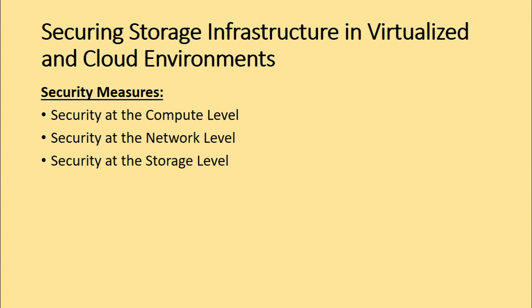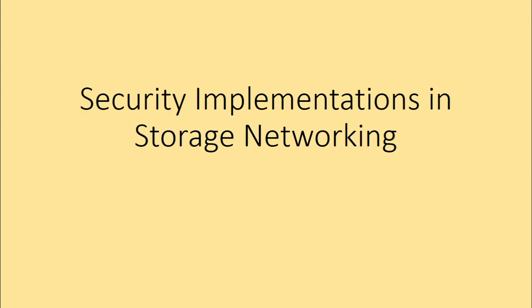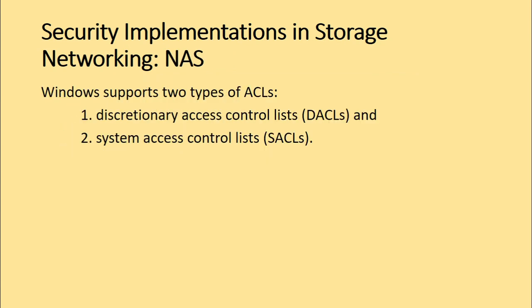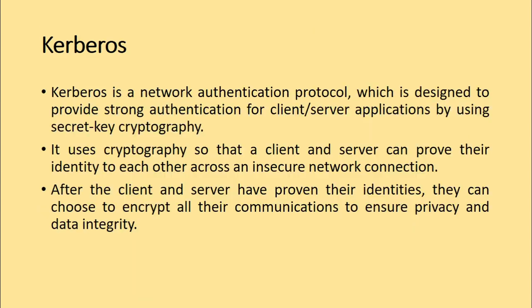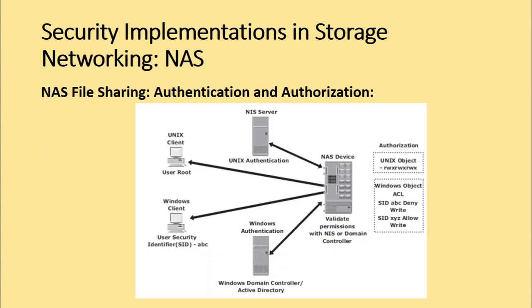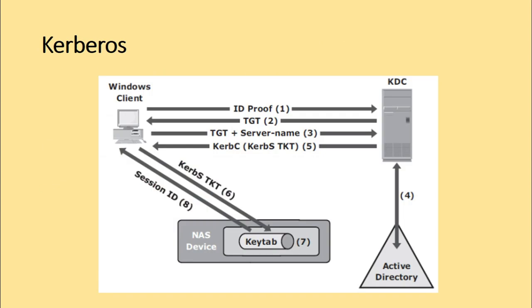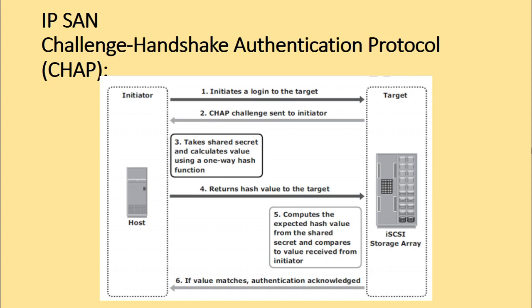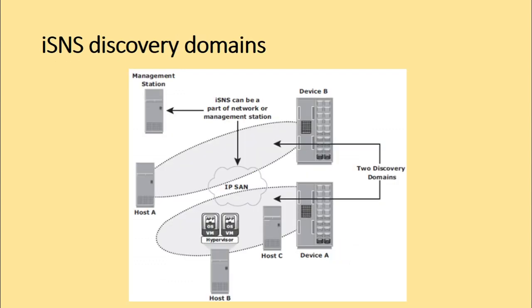We can carry out security at the compute level, implement security at the network level or at the storage level. So in this video session, we discussed the security implementation in fiber channel storage area networks. We discussed the security implementations in network attached storage. We discussed the authentication and authorization in network attached storage file sharing. We discussed what is the Kerberos authentication protocol. We discussed the use of network layer firewalls. We discussed the IP-SAN challenge handshake authentication protocol and the steps involved in it in detail. And then we also understood what is meant by iSNS secure discovery domains.